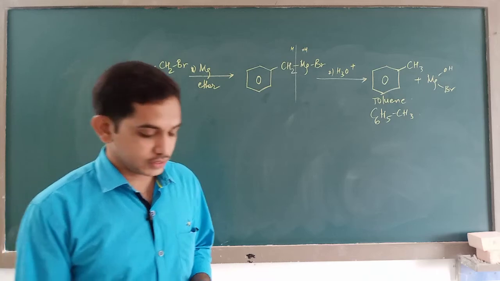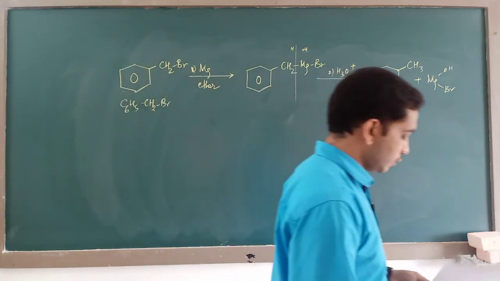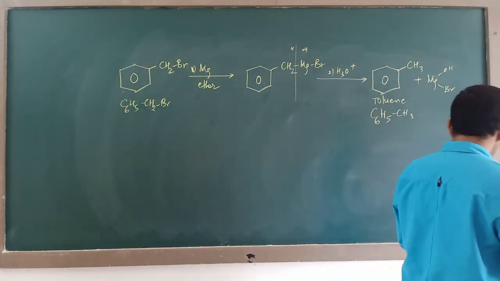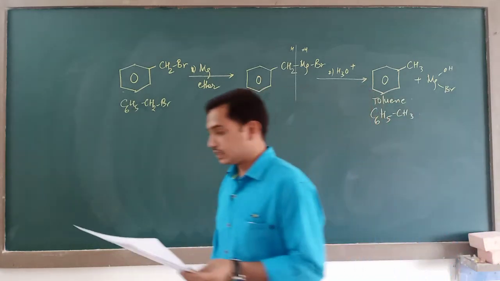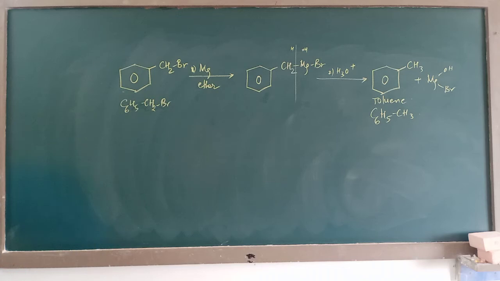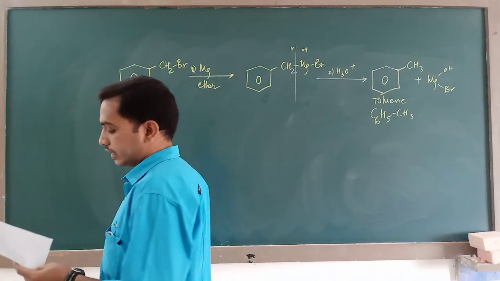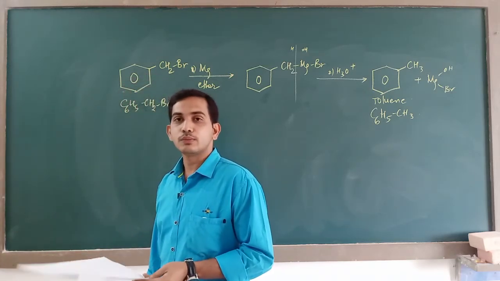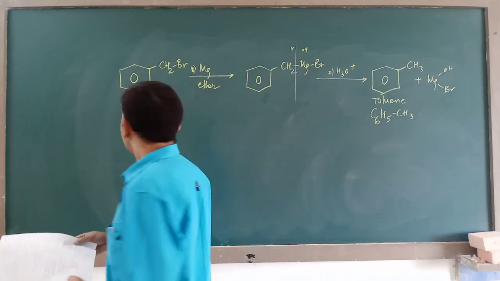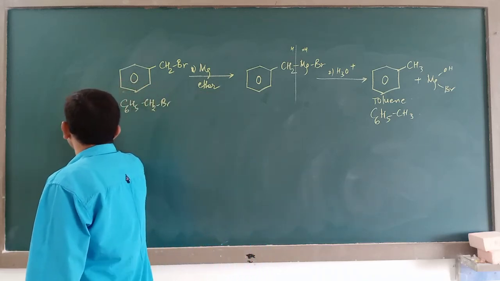Now for the 30th question. In the following sequence of reactions, wherein a reaction sequence is given, CH3Br reacting with KCN, then hydrolyzing, then with lithium aluminum hydride, you are supposed to find out the last product. Let us see the 30th question.